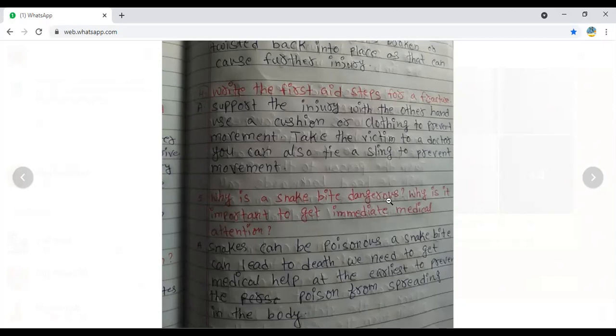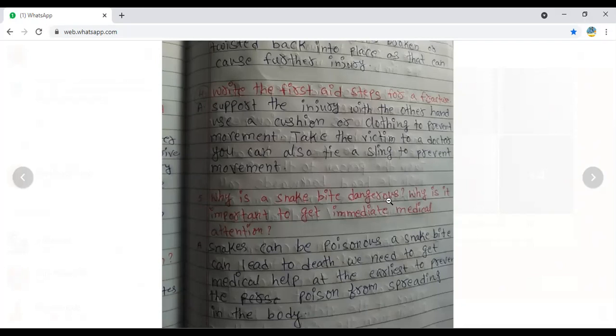Just to give support, we are using a cushion or clothing. Take the victim to the doctor. You can also tie a sling to prevent the movement. A sling is nothing but tying wooden rods or plastic or anything with the limb. Suppose if this hand of mine is broken, I am going to tie wooden rods on both sides like this, so it does not move unnecessarily. It may avoid breaking more. So that is called the sling.